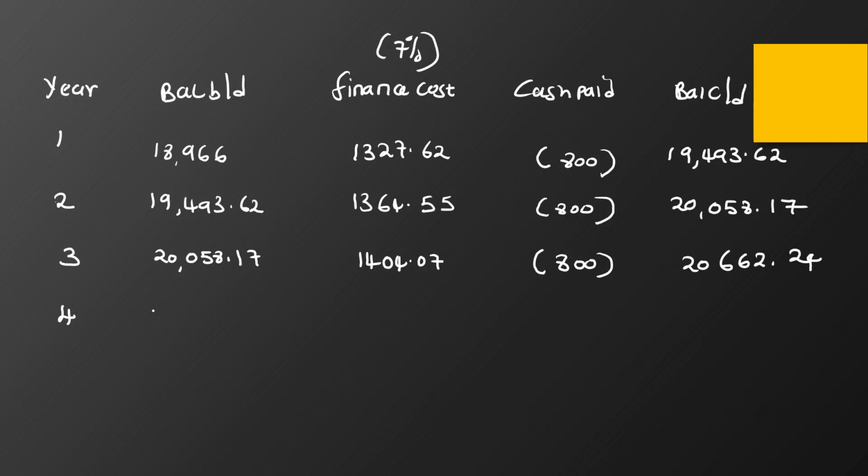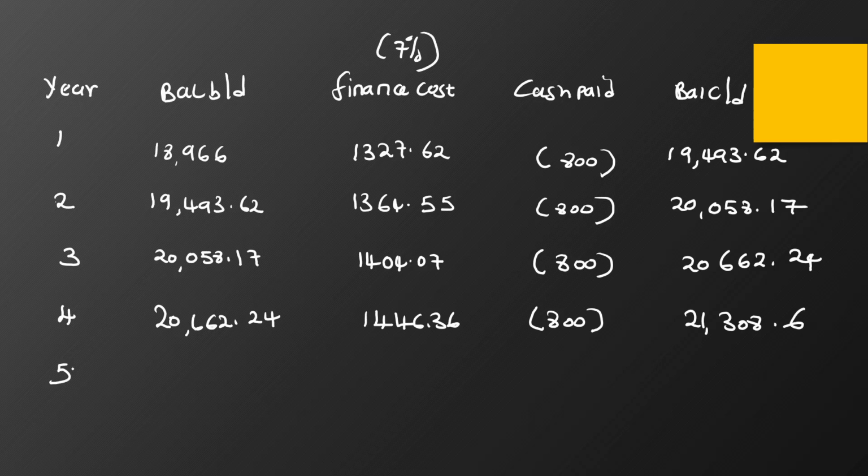For the 4th year, I'll take the balance carried down for year 3, so 20,662.24. I take 7% of 20,662.24. It's giving me 1446.36 minus 800,000. So I get 21,308.6.